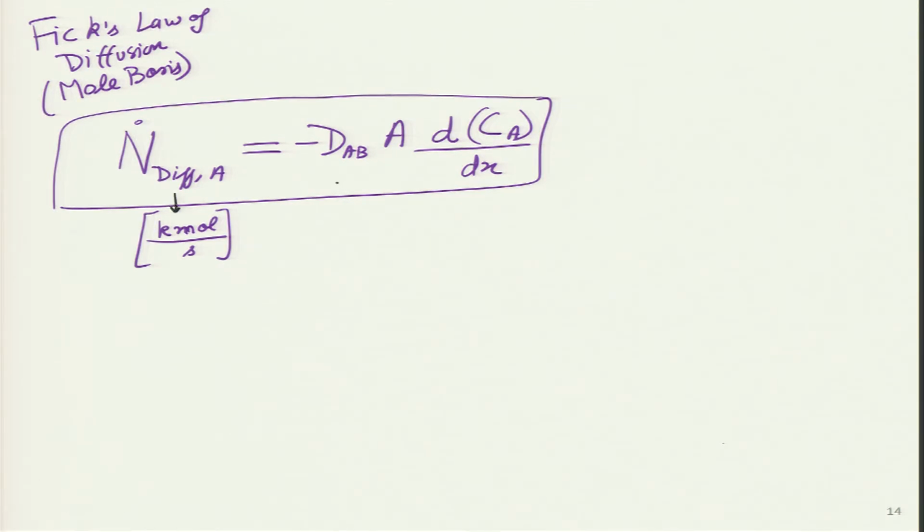And we can check the units as well. This will turn out to be meter square per second. This will simply be meter square. The denominator will be meters, and what was concentration? This was kilomole per meter cube.